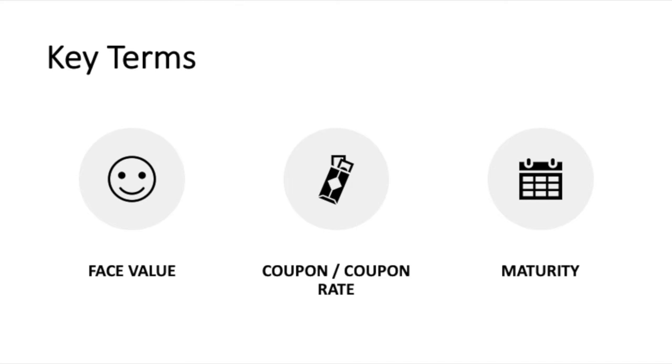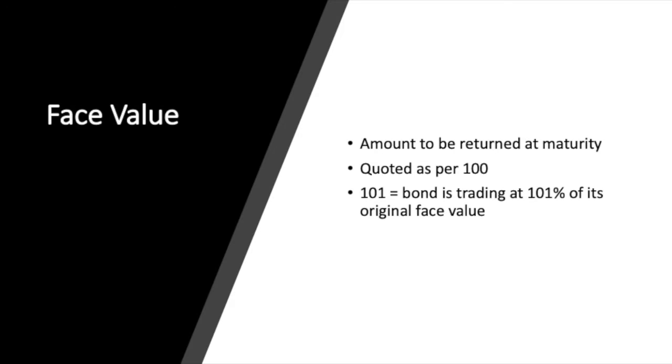Before we go any further, let's define some other key terms related to bonds. Face value. The face value, or par value, is the amount of money that will be returned to the investor at maturity. No matter what price the bond is purchased at, the investor will receive the face value of the bond at maturity. The actual denomination of a bond can vary, but bonds are quoted as per 100, meaning if a bond was quoted at 101, it would be trading at 101% of its original face value.